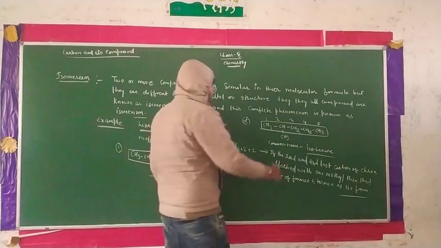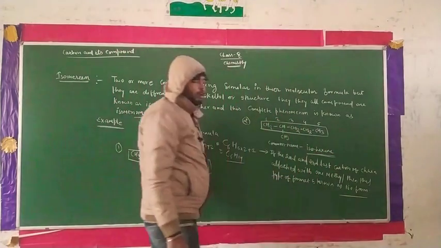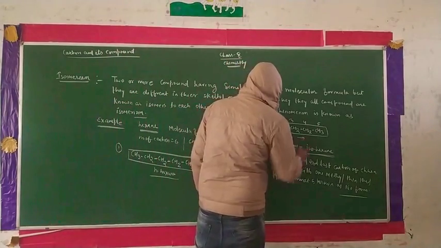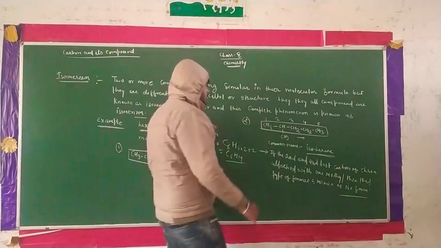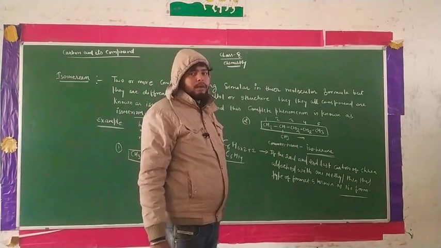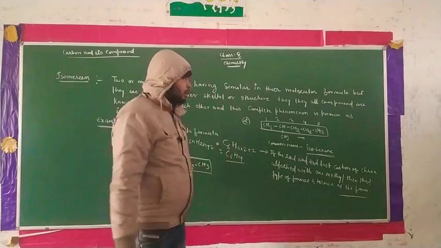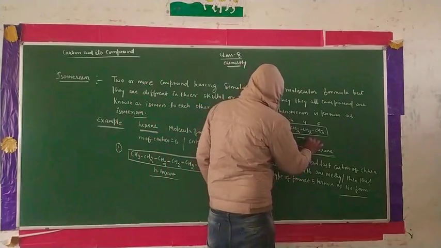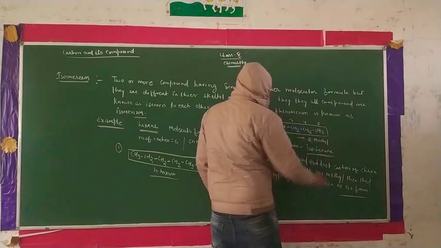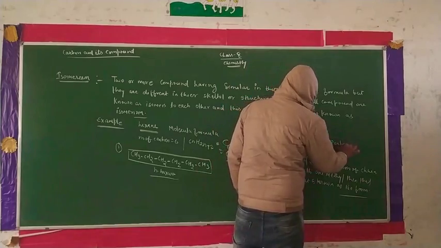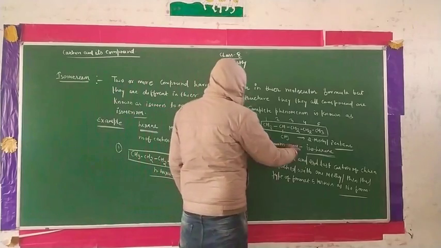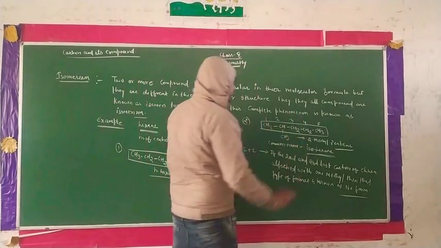But this is not your IUPAC name, guys. This is your common name only. In terms of IUPAC naming, you have to write the formation just like this. The second carbon is attached with one methyl, so you have to write the prefix for the substituent first, that is 2-methyl pentane. But this is isohexane, and this is 2-methyl pentane.